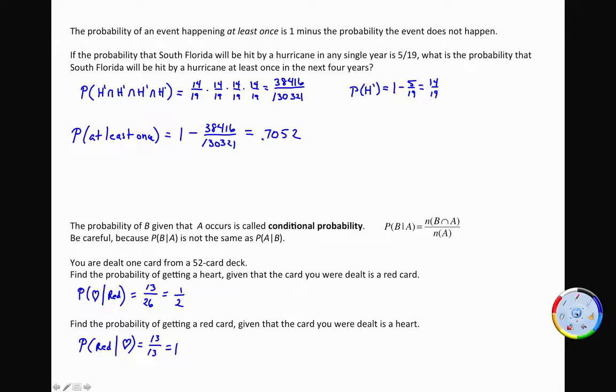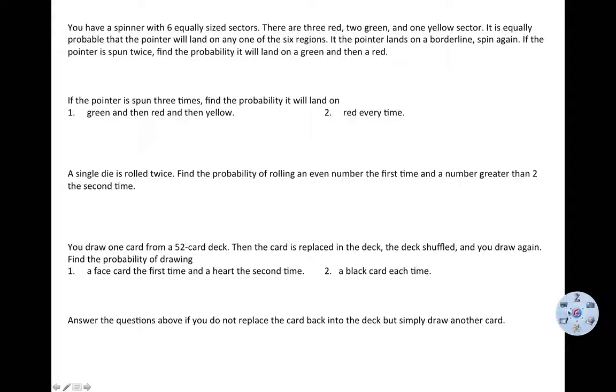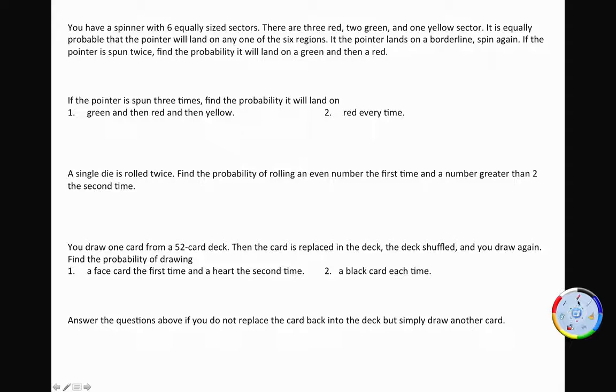Okay, let's look at how we can apply these ideas. You have a spinner with 6 equally sized sectors. There are 3 red, 2 green, and 1 yellow. So let's kind of, now pardon my drawing here, 6 equally sized sectors. Let's see if we can get an idea of what it looks like.